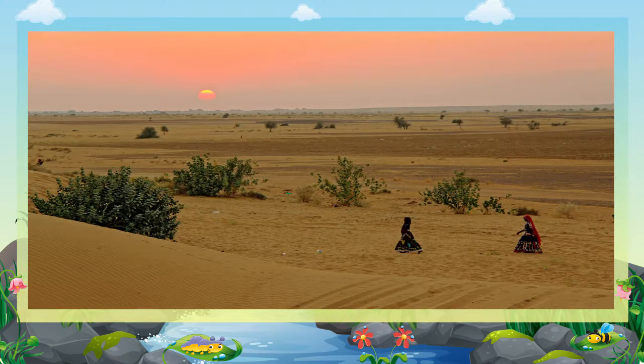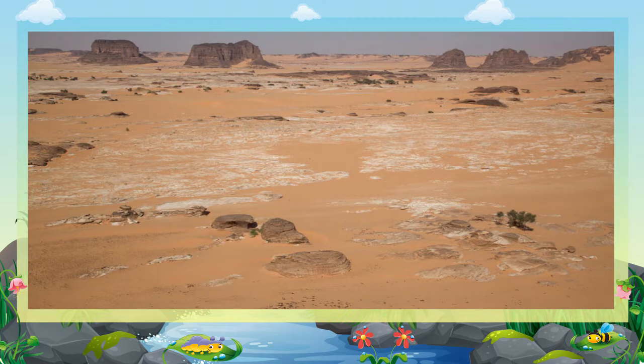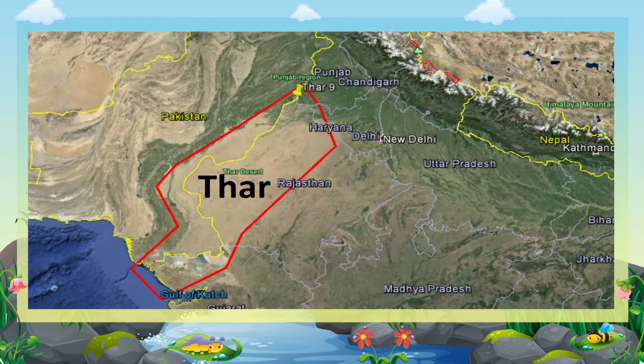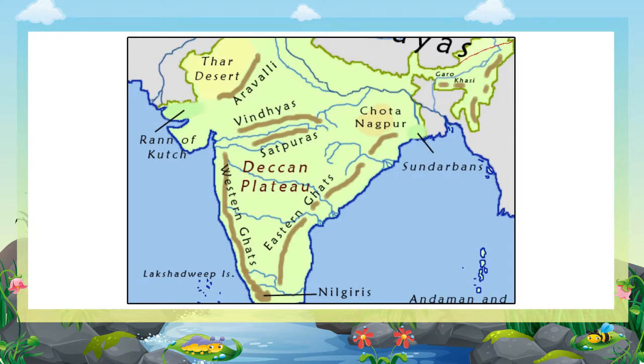The Western Desert. A desert is a land which has little rainfall and almost no vegetation. Normally, it has a sandy or a rocky surface. The Thar Desert, also known as the Great Indian Desert, lies mostly in Rajasthan. It extends from the Satluj River, surrounded by Aravalli Range on the southeast, by Rann of Kutch on the south, and by Indus River on the west.